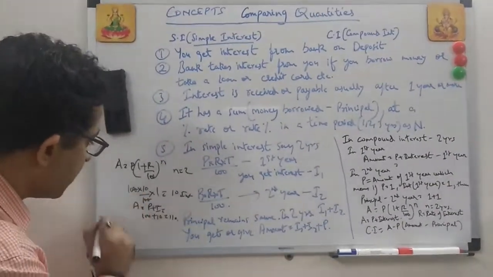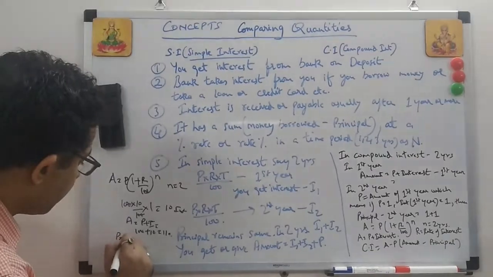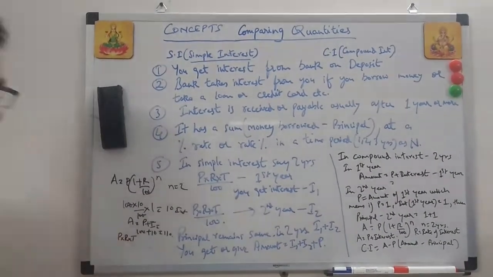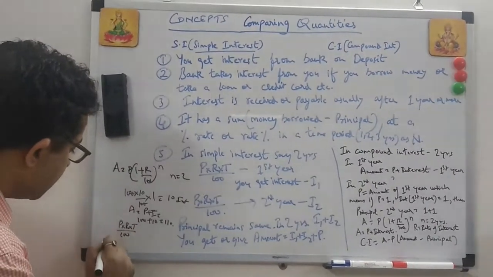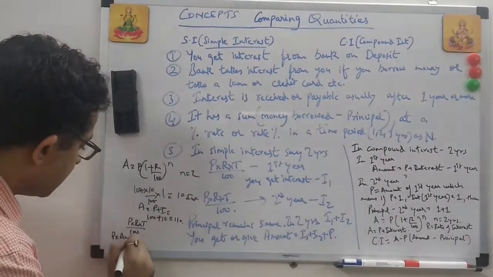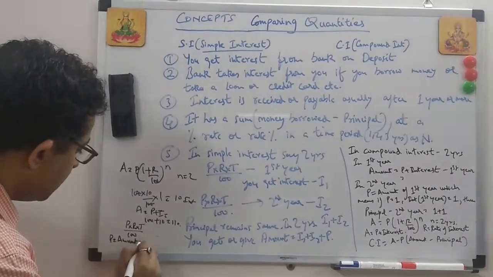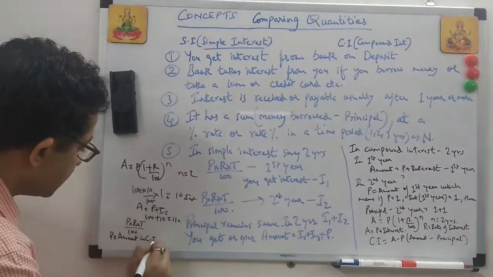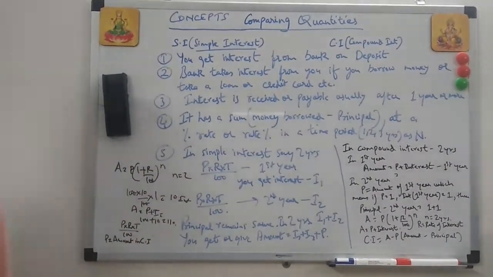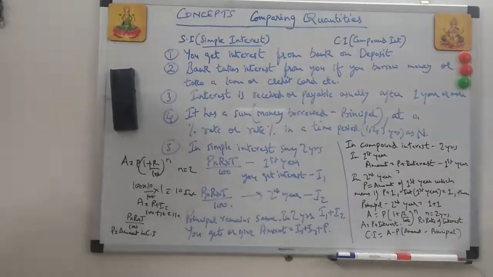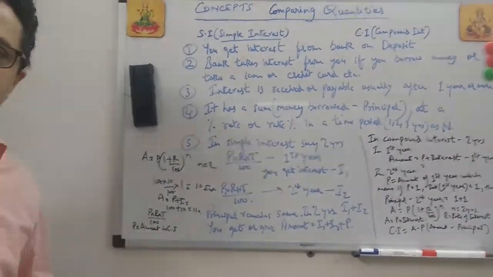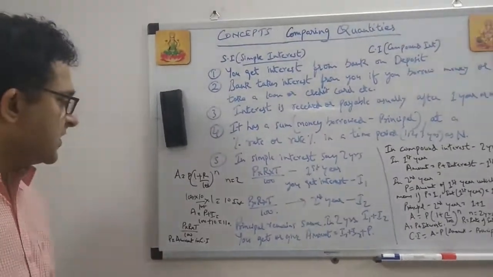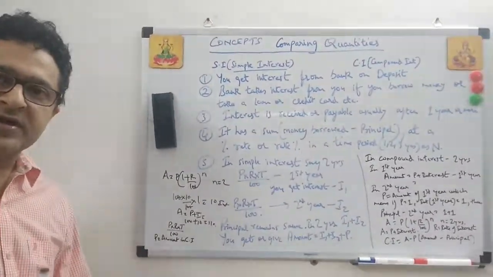If it was a compound interest, then you can again apply the same formula. I'm just telling you for the explanation part. Again the same formula. However, this principal becomes the amount for the second year in compound interest. So the concept here is that interest through compound interest is always more than the interest through simple interest. Why? Because if we take compound interest for 2 years as compared to simple interest for 2 years, then in compound interest what happens?